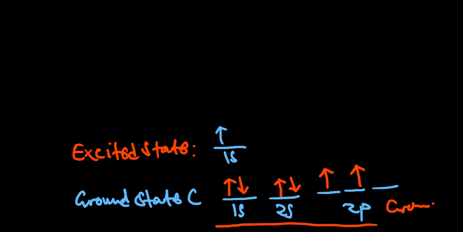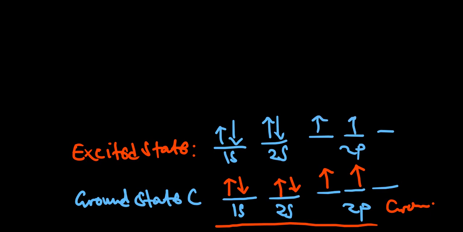But something is going to happen to the 2s. Let me first write it the way it is. This is the 2p, and we have one electron there. In the ground state, the carbon atom is not that stable because we have a suborbital in the p orbital that is empty.